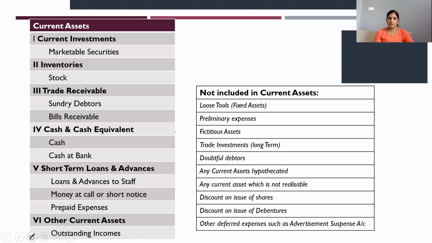Current assets do not include the following: loose tools, which are always fixed assets, preliminary expenses, fictitious assets, trade investments, which are always long-term, doubtful debtors, any current assets hypothecated, any current asset which is not realizable, discount on issue of shares, discount on issue of debentures, other deferred expenses such as advertisement, suspense account. All these do not come under current assets. All of you should have this complete list. You should know what current assets are.